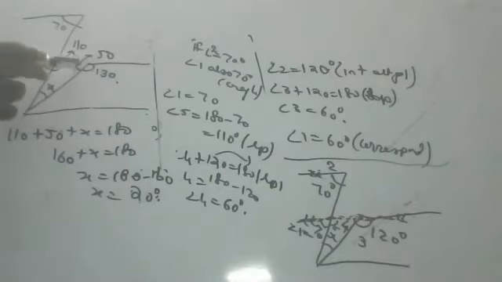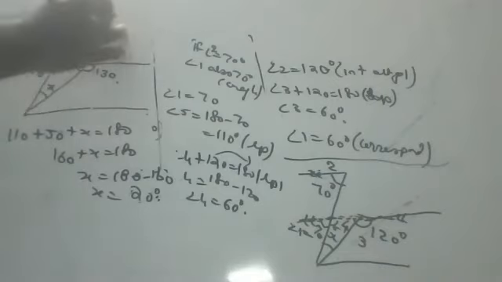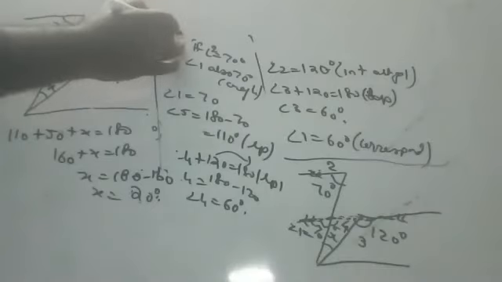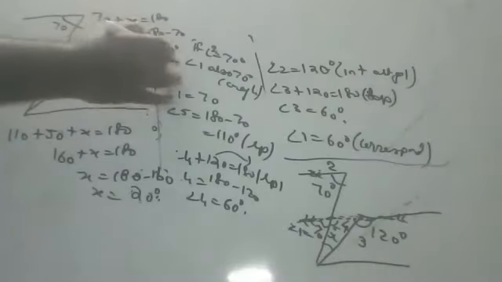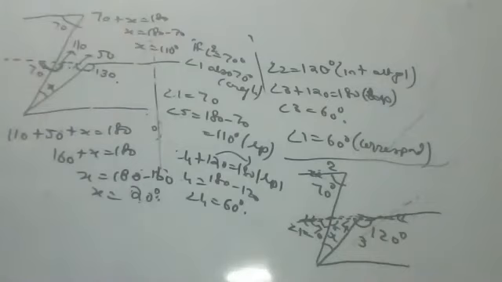If this is 130, this is 50. Why? Linear pair, because this plus this will be 180. So 70 plus x is equal to 180. So x is equal to 180 minus 70, that is x is equal to 10. Not vertical, they are linear pair. Try to understand, children.